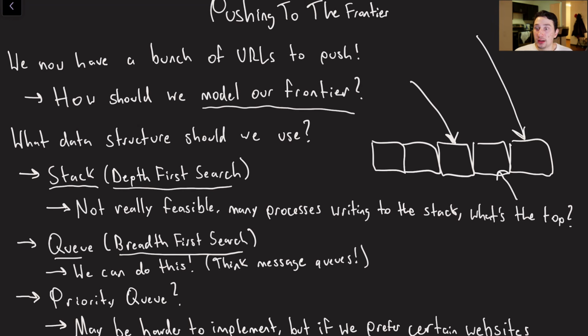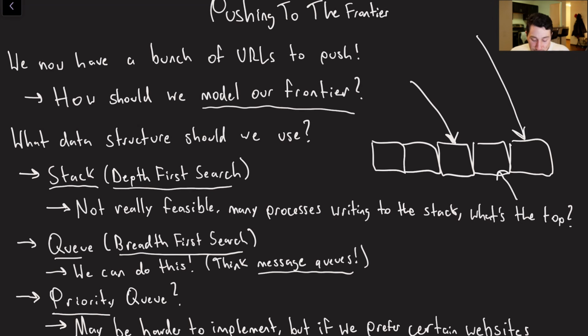So how can we actually go ahead and model a queue? Well, in a distributed fashion, there are quite a few things that do this for us. What does that? Message queues. The type of message queue that we're going to use is still yet to be determined. We'll discuss that in a minute. But I personally think a queue makes a lot of sense for us here.